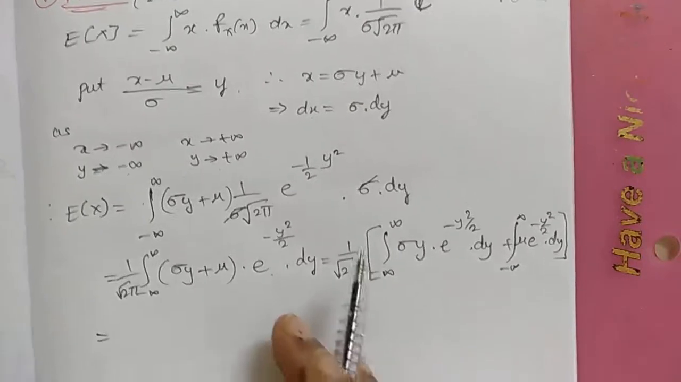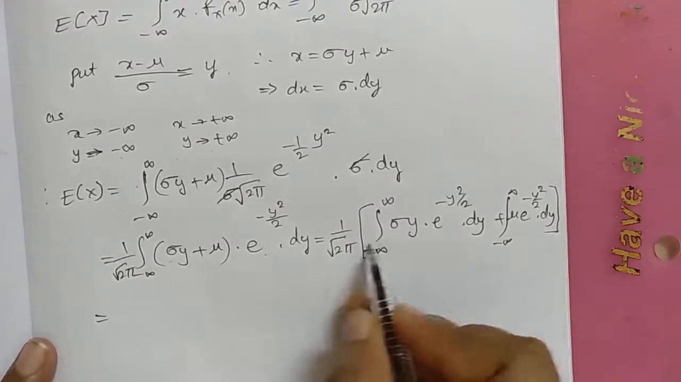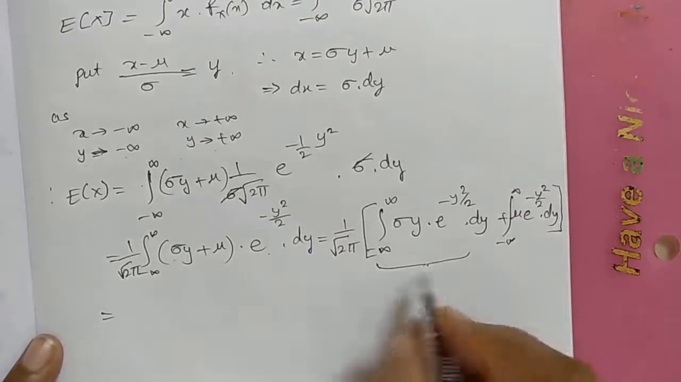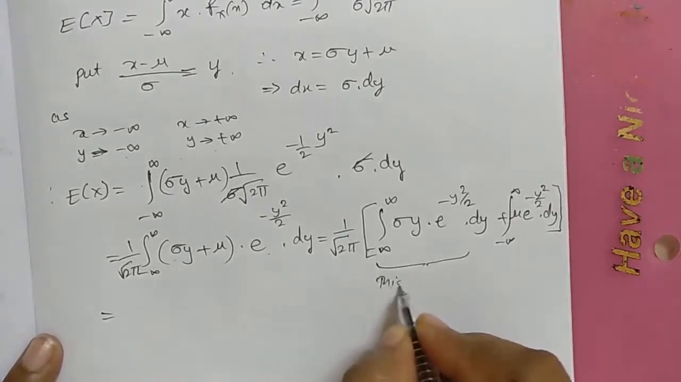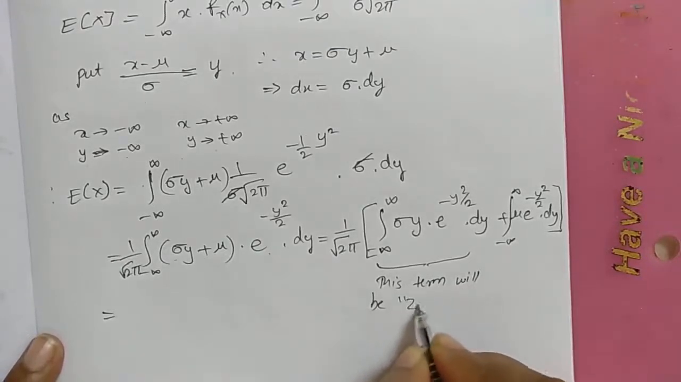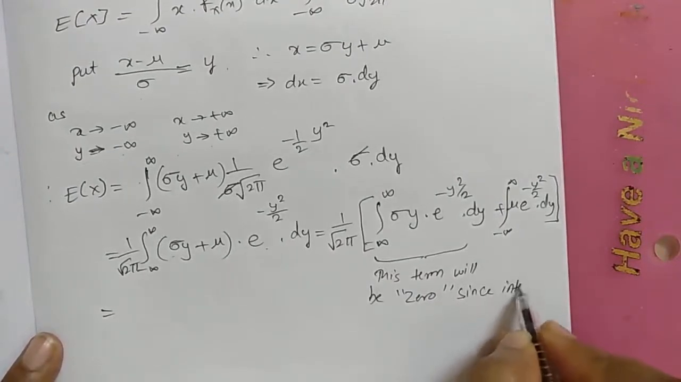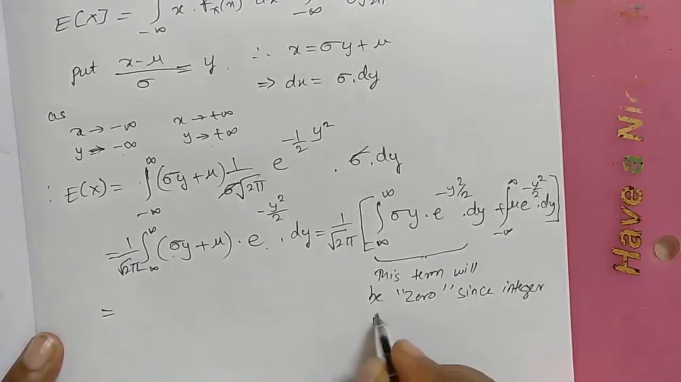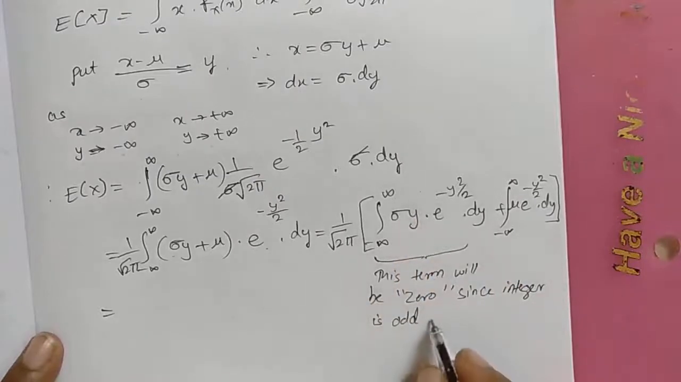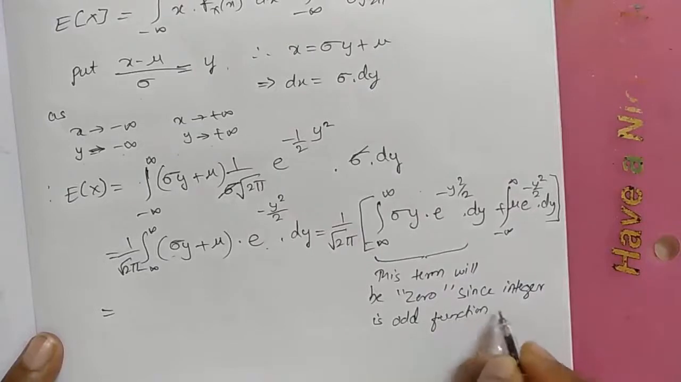So now the term that we have here, this term will be 0, since here y power something, you have an odd number, odd function. Integral of an odd function.